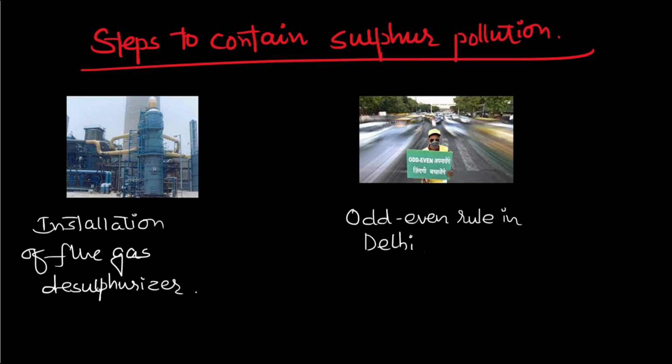And there is also the odd-even rule in Delhi, which helps reduce air pollution by reducing the number of vehicles running per day in the Delhi region. So these are the various steps taken to contain sulfur pollution.